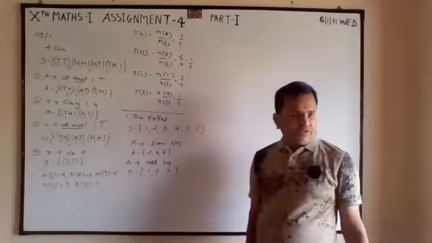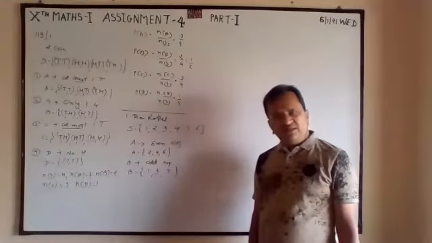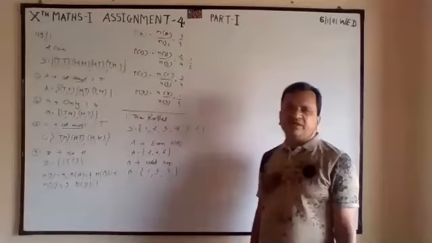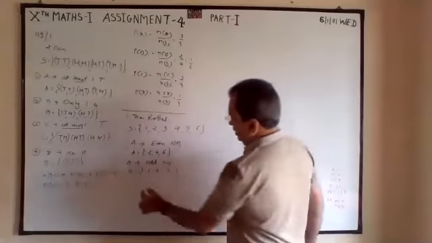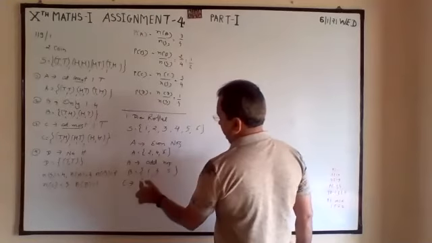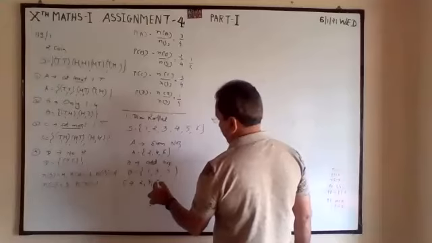Prime number: the number which is divisible by 1 and itself only, not by any third number, is a prime number. So C: 1 is not prime, so 2, 3, 5.